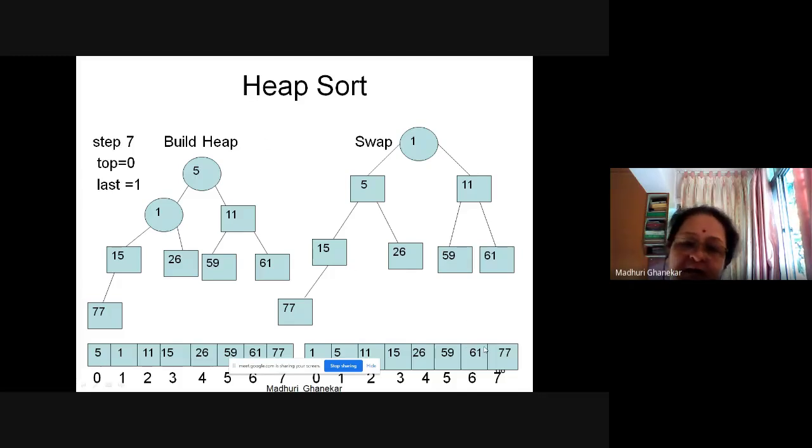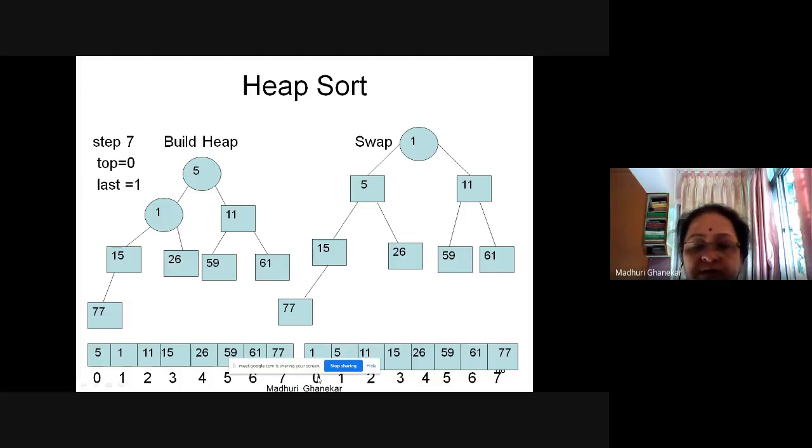So for 8 elements, we required 7 steps. I think it is clear. Any doubts regarding this? So 3 things we are doing: building the heap, swapping the elements, and showing the elements in the array, because our basic aim is to sort the array.